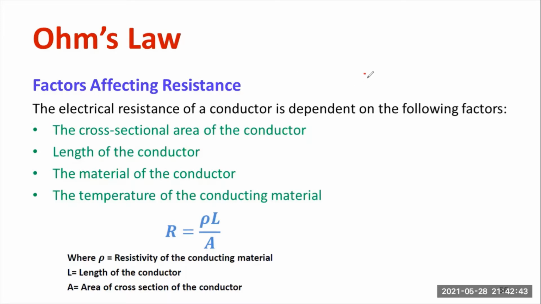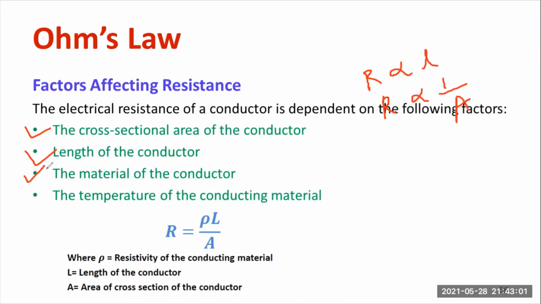The resistance is directly proportional to the length of the material or a conductor. And also resistance is inversely proportional to area of cross section. Resistance is inversely proportional to area of cross section. I can write like this.